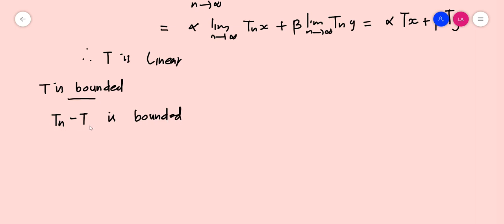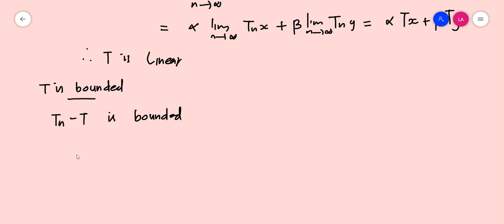So Tn minus T is bounded, and we already know that Tn is bounded. The difference of two bounded linear operators is again bounded, so Tn minus T becomes bounded, which implies T is bounded. In order to prove that T is bounded, it is enough to prove that Tn minus T is bounded.